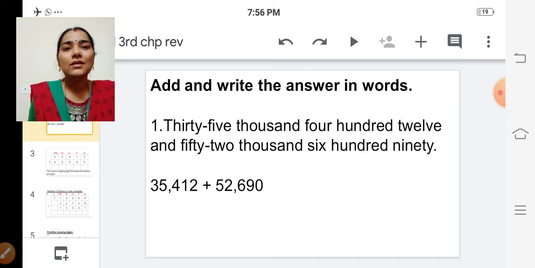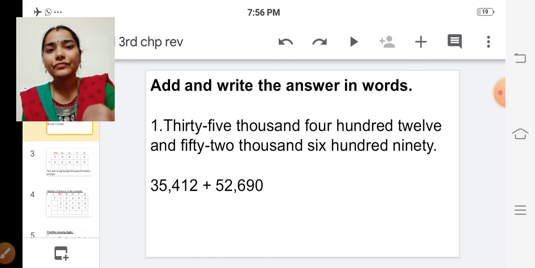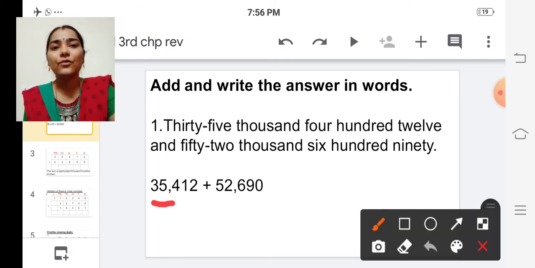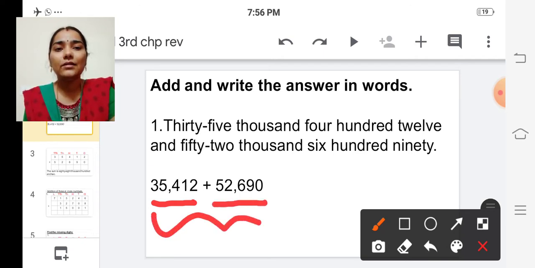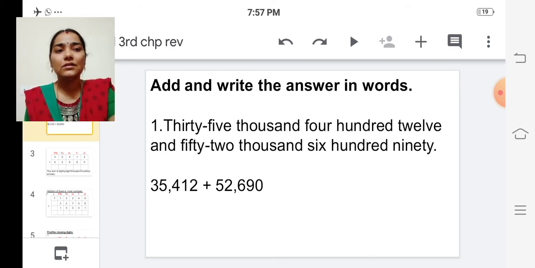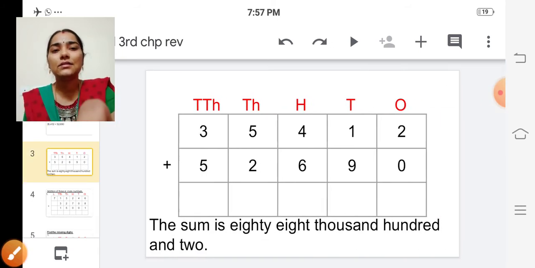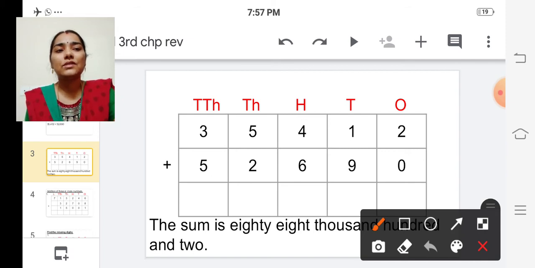Okay, children. See the first problem. 35,412 and 52,690. So first we have to convert this to numbers. 35,412 and 52,690. So we are going to add these two numbers. Okay, shall we add? Yes. So we have to start from the ones place, isn't it?